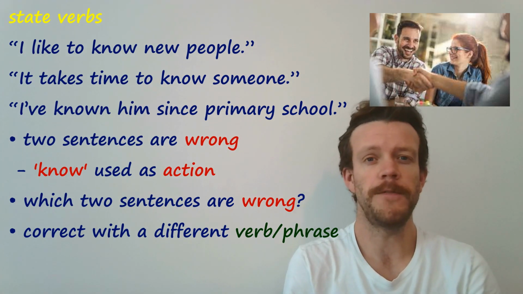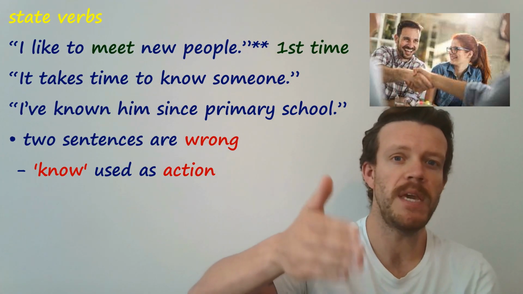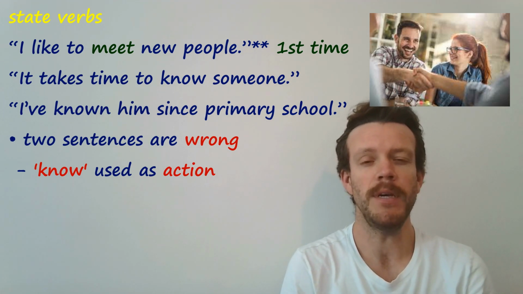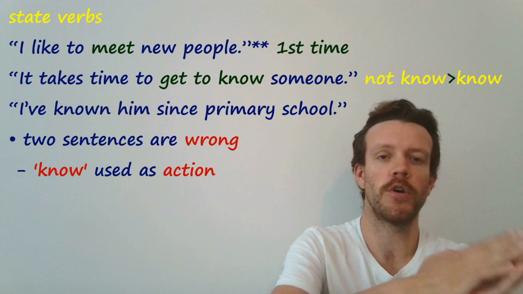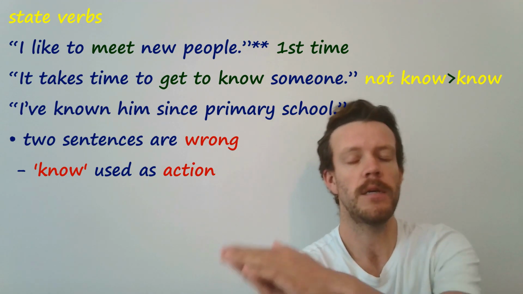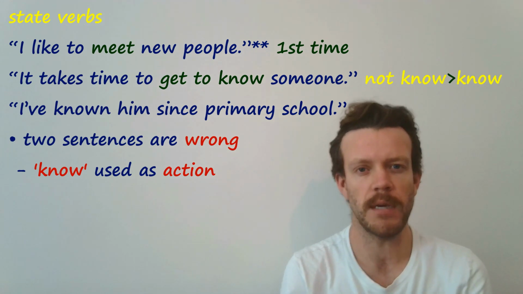And well done if you said, I like to meet new people.